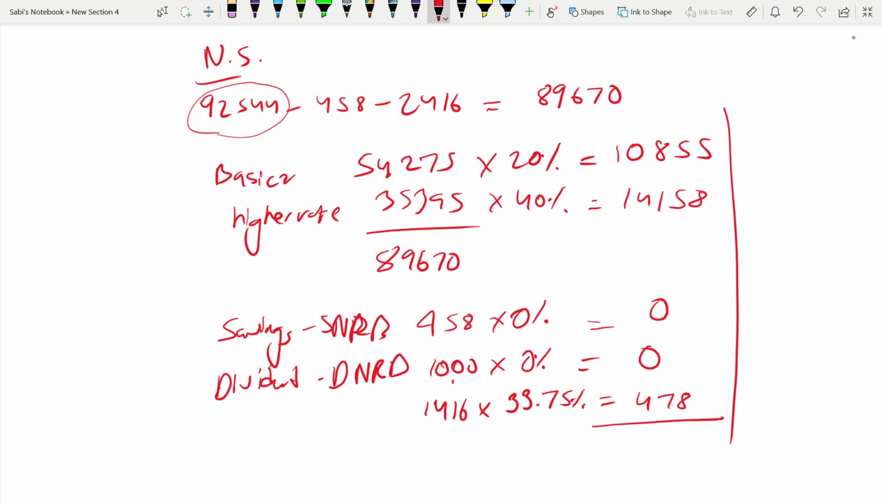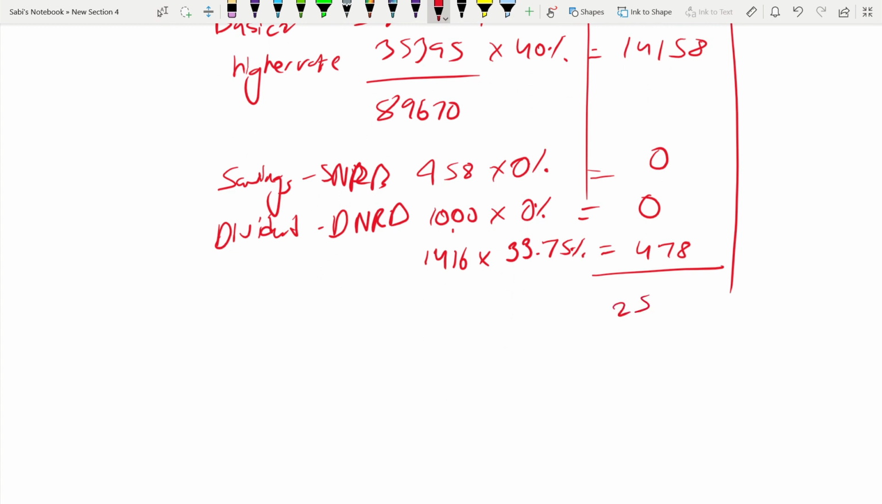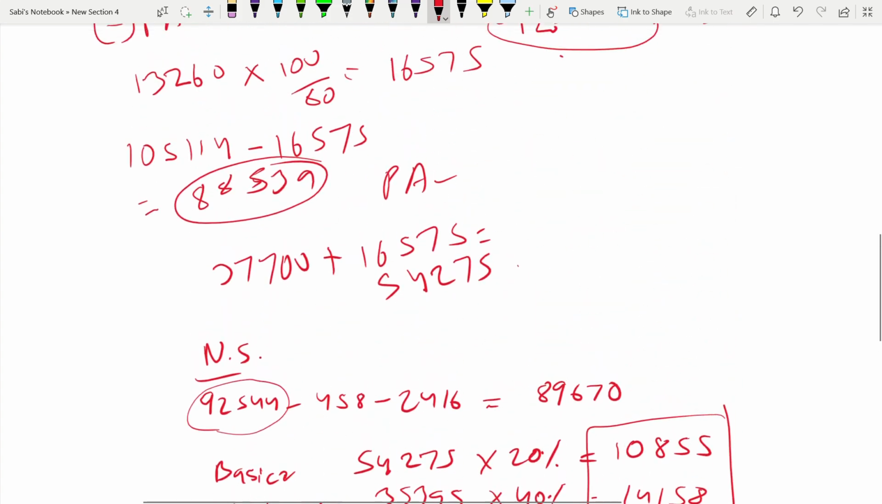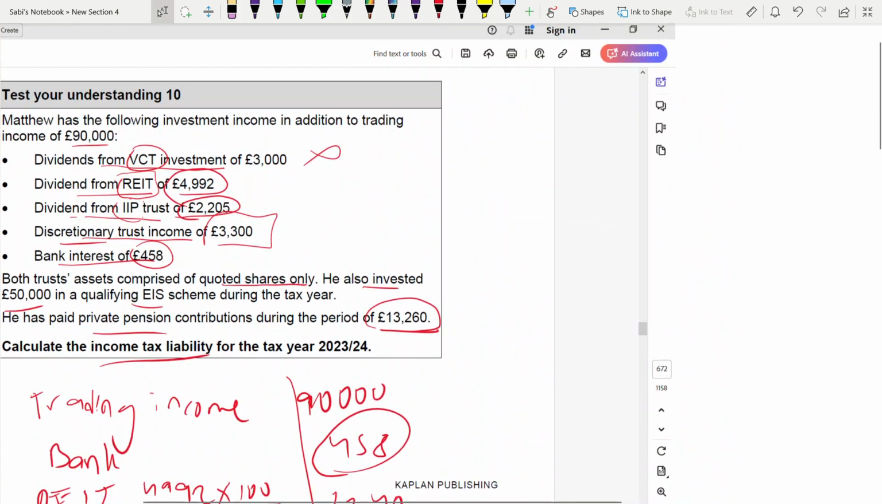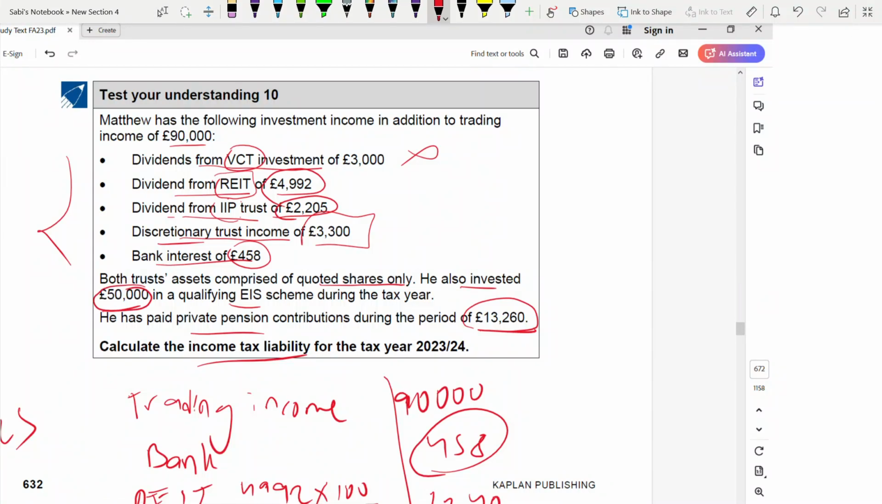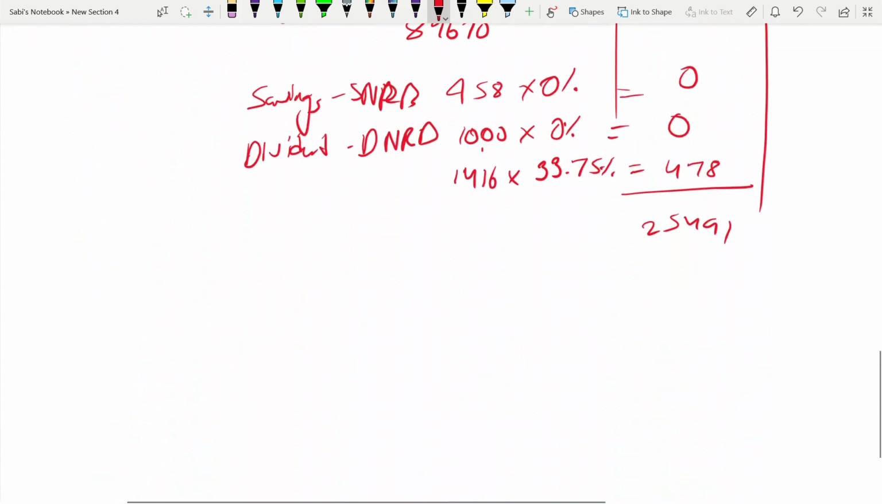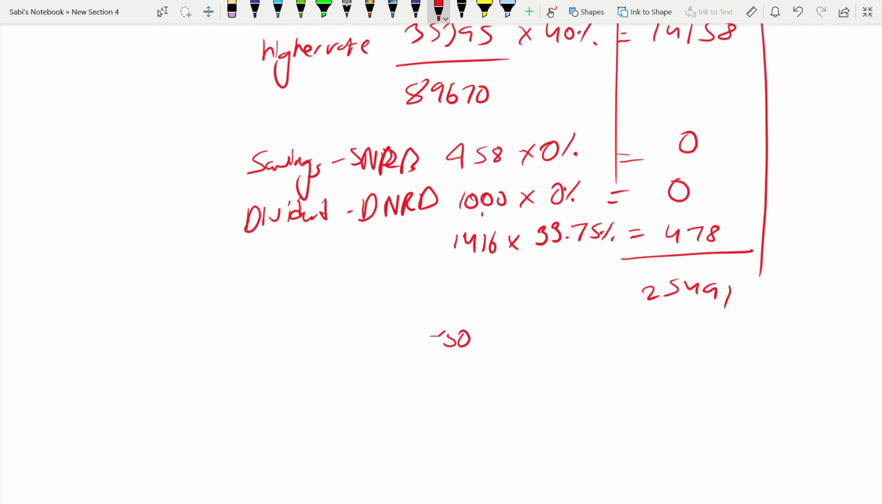Add all this: 25,491. From here, EIS relief now you can reduce. How much investment did he make? 50,000. This is EIS. Up to 30% of 50,000 you can reduce from income tax liability. So 30% of 50,000 is 15,000. This is EIS relief. 10,491. This is your income tax liability.